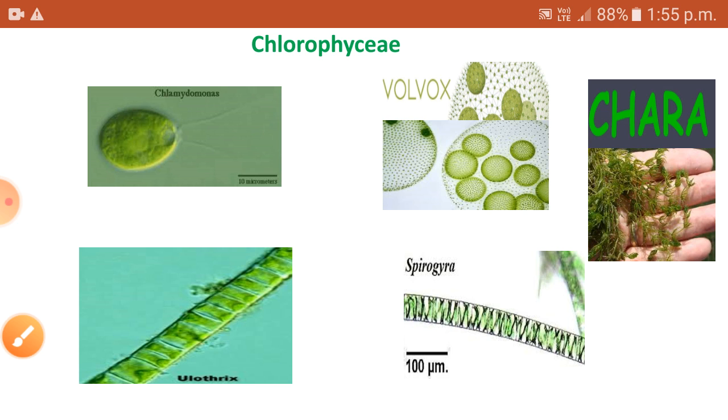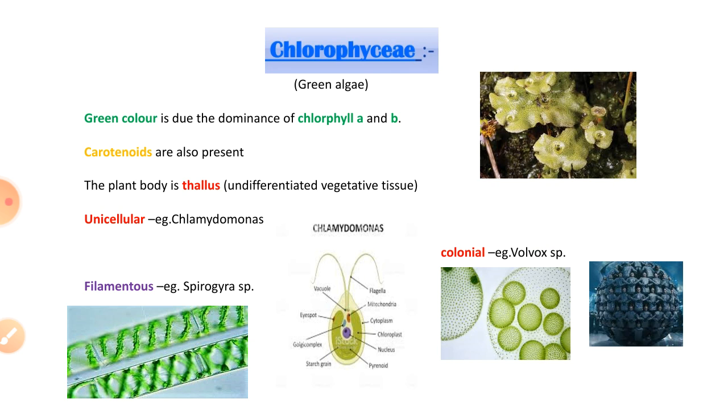These algae are mainly aquatic. The members of Chlorophyceae are called green algae due to their green color. This green color is due to the dominance of pigments chlorophyll A and B. They have carotenoid pigments also.